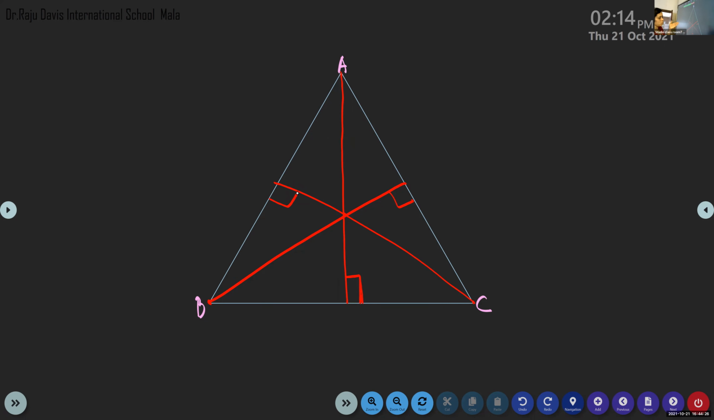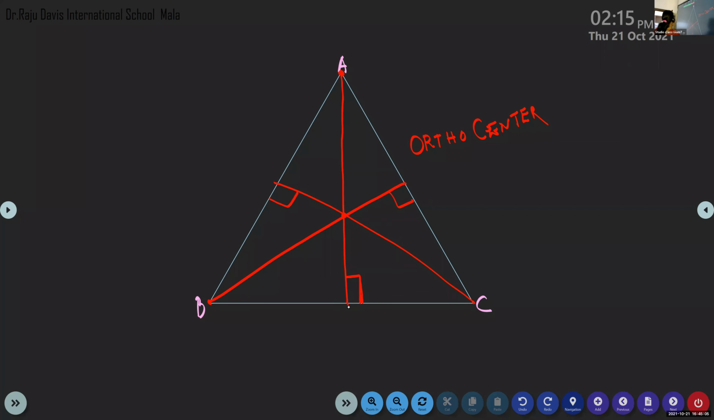Here you understand what an altitude is. The meeting point of all the 3 altitudes is known as the orthocenter. Orthocenter. Have you heard this word? That is the meeting point of all the altitudes. Did you understand what an altitude is, children? Yes, ma'am. What is meant by an altitude? A line segment joining a vertex and which is at 90 degrees to the opposite side.